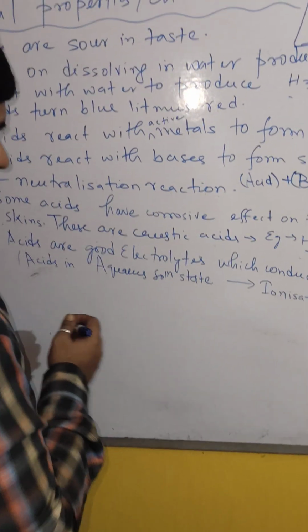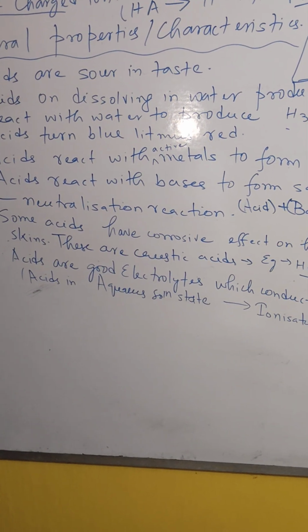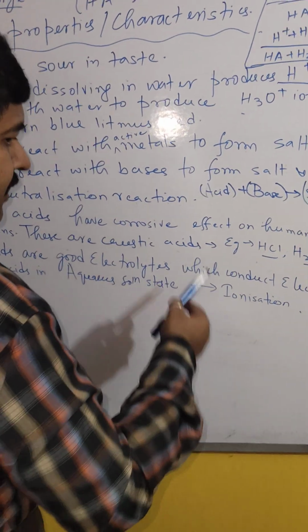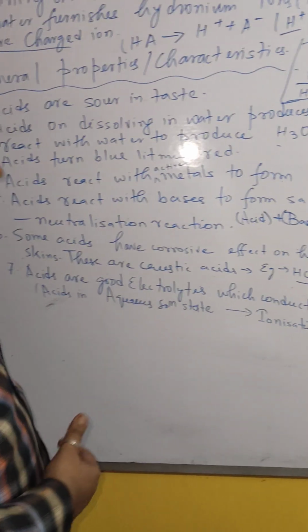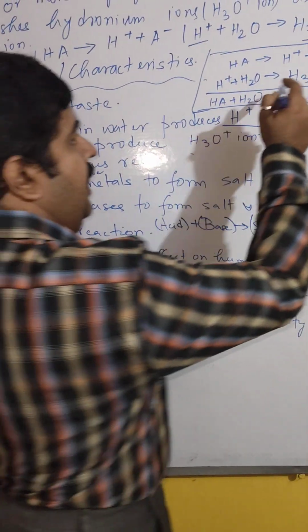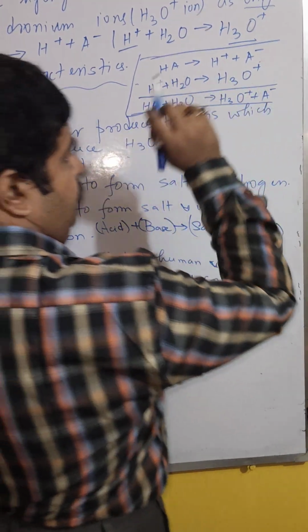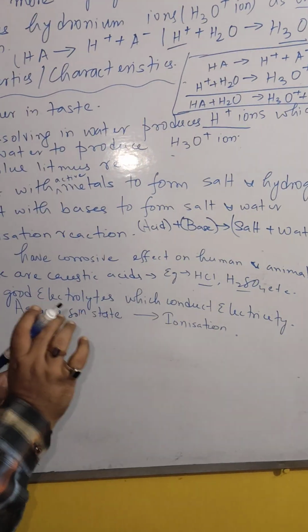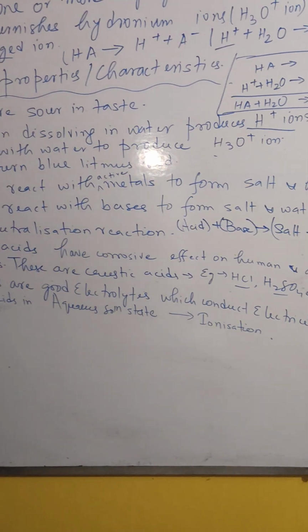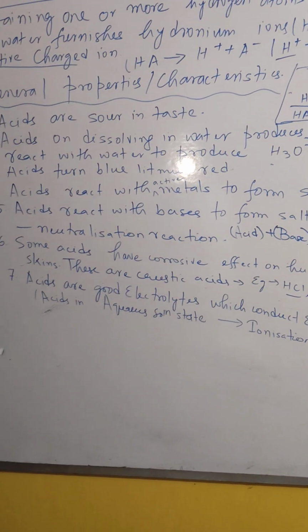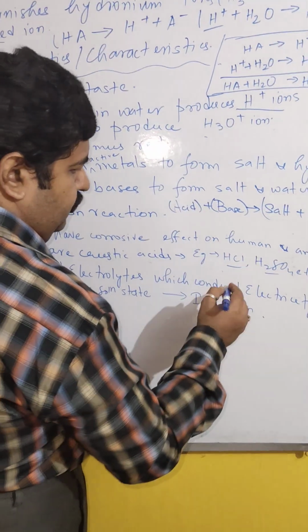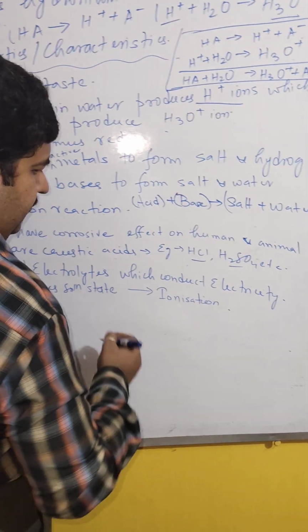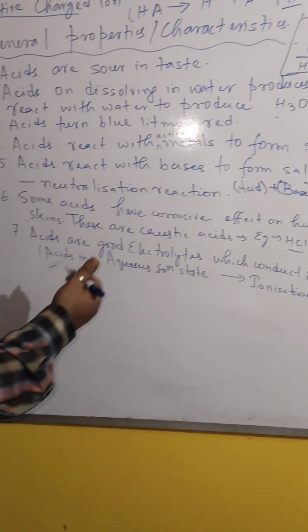And last but not the least, acids are good electrolytes. Why? Because acid, when it is in the form of a solution, ionizes into hydronium ion and the corresponding anion from the acid. Now these ions are oppositely charged. So these oppositely charged ions can obviously help us in getting electricity through conduction. So acids can conduct electricity. Now this depends on the extent of ionization.